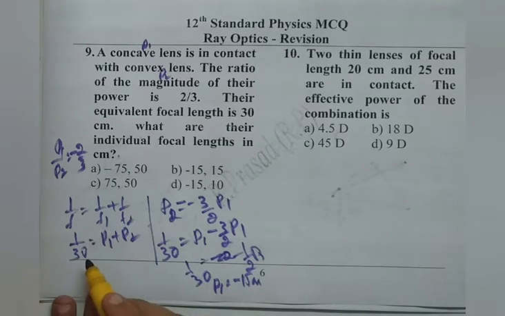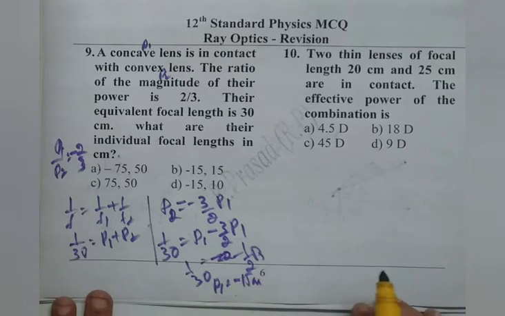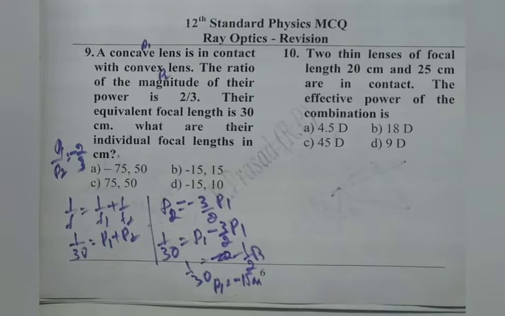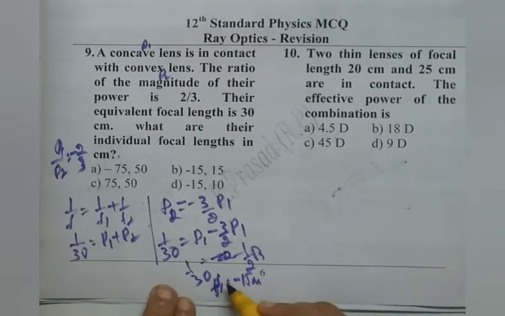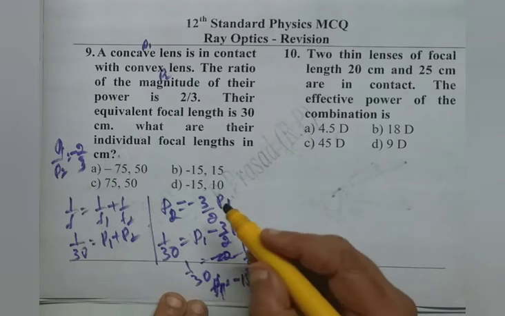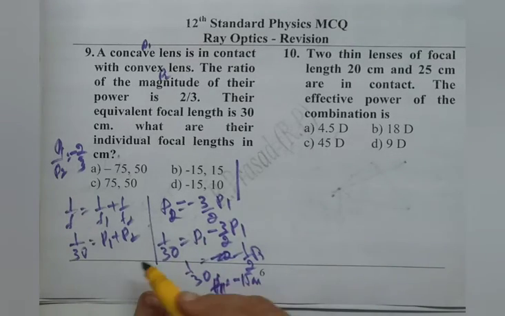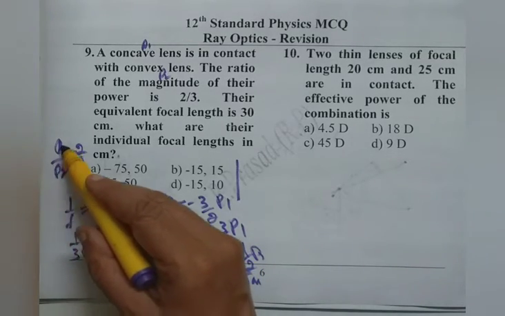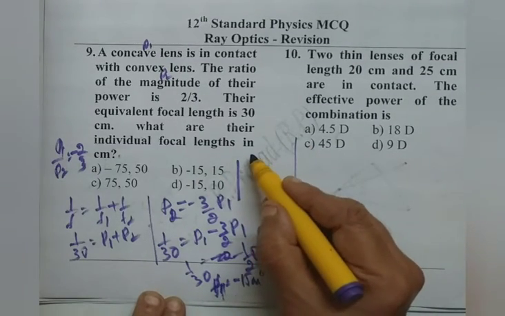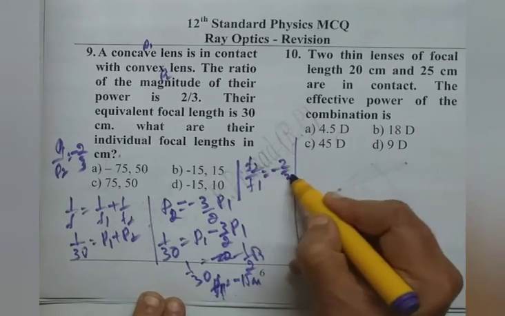There we can also calculate P2. That is focal length. My focal length F1, sorry, not P1. F1 is minus 15. Similarly, we can calculate F2. P1 by P2 is minus 2 by 3. P1 by P2 can be written as F2 by F1, which is minus 2 by 3.